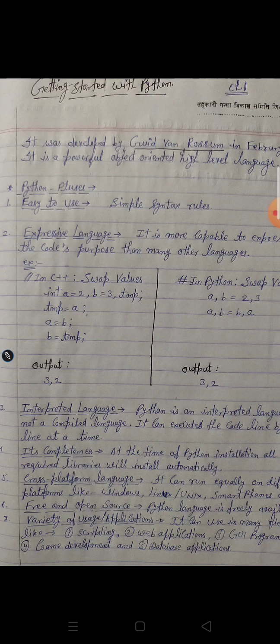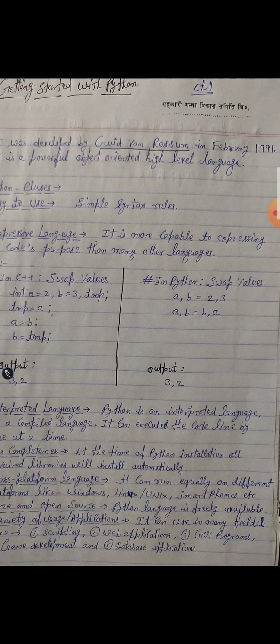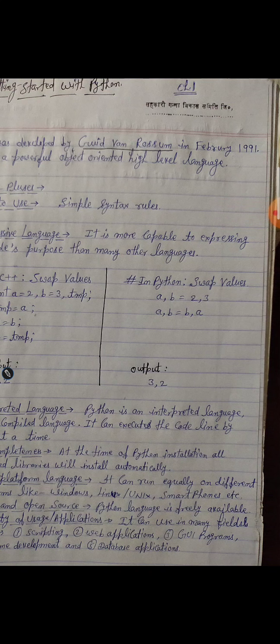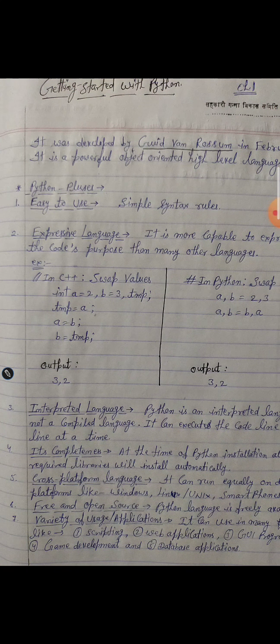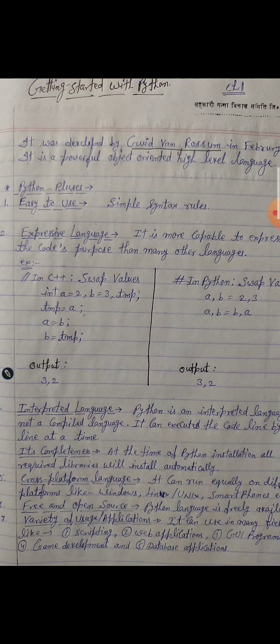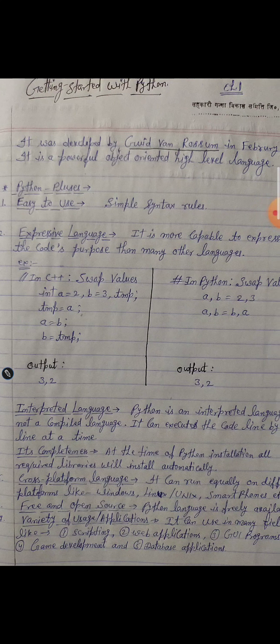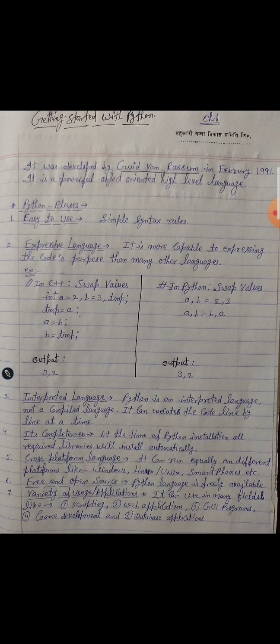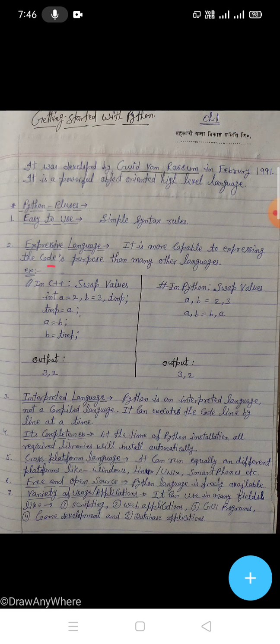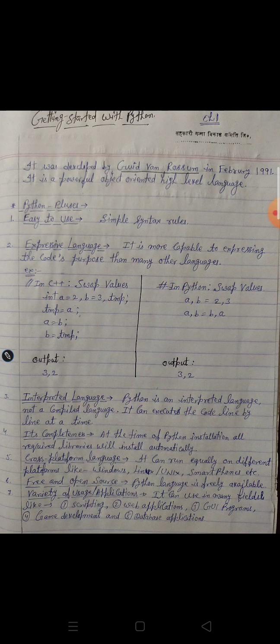Next is the expressive language. It is more capable of expressing the code's purpose than many other languages. I am just giving you the differences between the two. The first one is swapping values in C++, and the second is swapping values in Python. So we are just comparing the two.